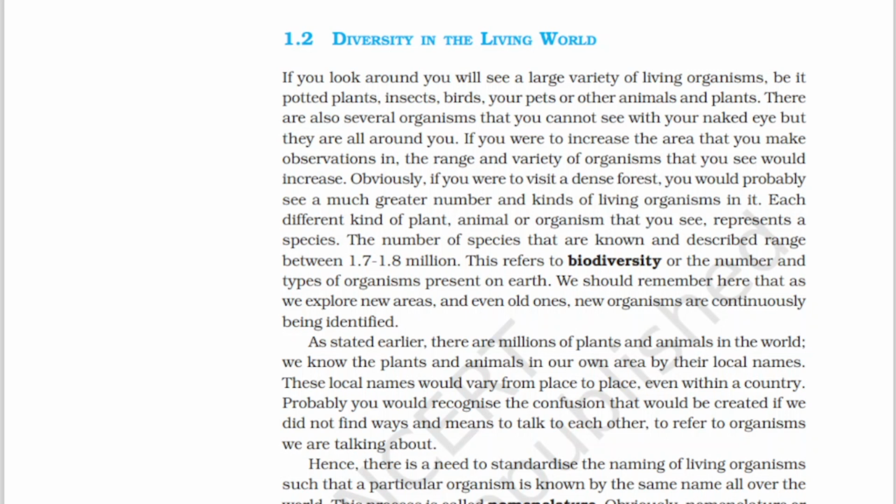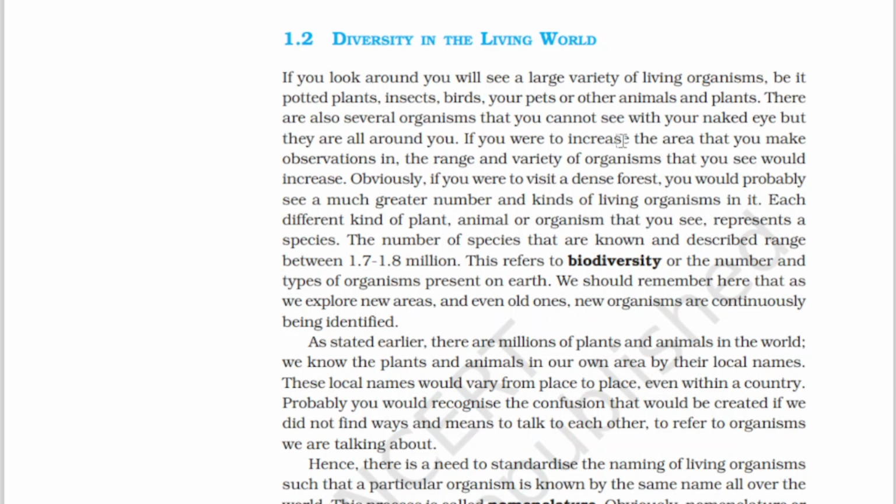Coming to this section, if you look around you, you will see a large variety of living organisms, be it potted plants, insects, birds, pets and other animals, and also plants. There are also several other organisms that you cannot see with your naked eye, but they are all around you. For example, when you look around your home, wherever you are sitting, you'll see a lot of animals, plants, birds, insects, all these things. And also there are certain microorganisms you cannot see with your naked eye.